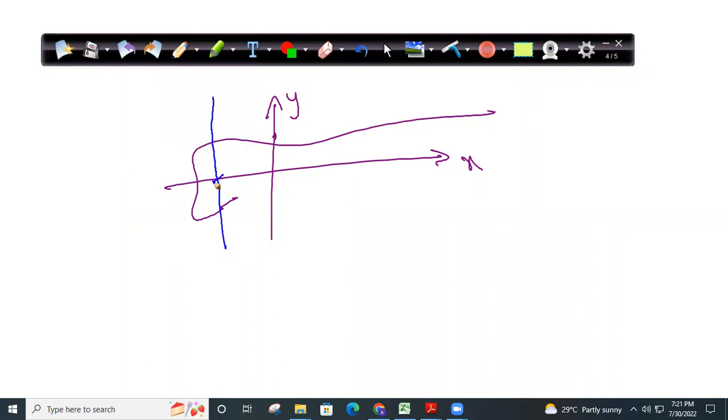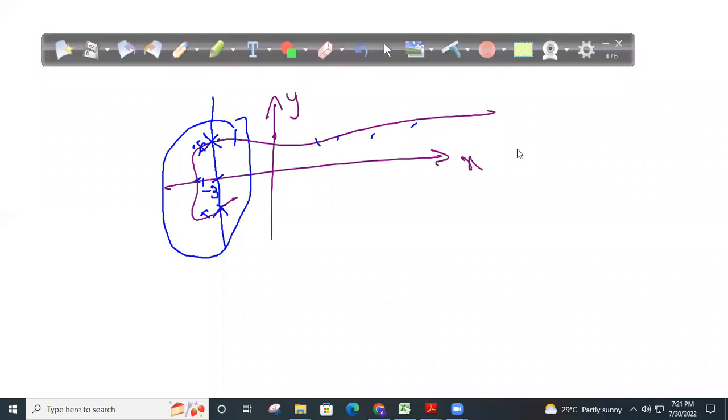This is not a function, because suppose the input is -3. I don't know if the output is this value or the other one. I'm getting 2 outputs. Here it is a function, but from here, clearly for every input I'm getting 2 outputs. So clearly it is not a function. 100% no. Very good. Most of you said no, except 2 to 3 students. They also should realize why I gave you this as an example. First we should know what a function is, then we'll go on.